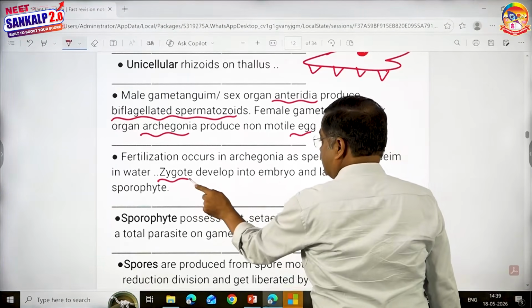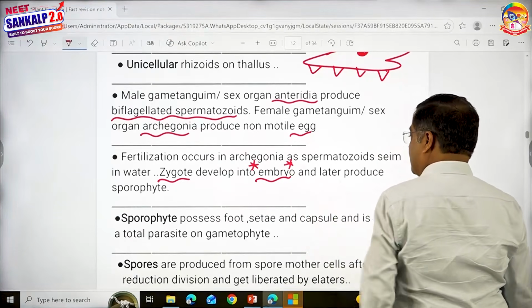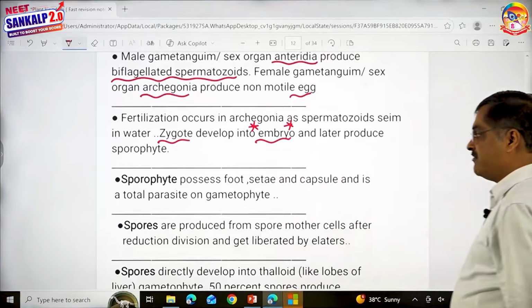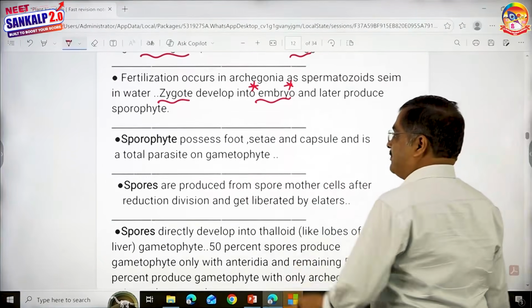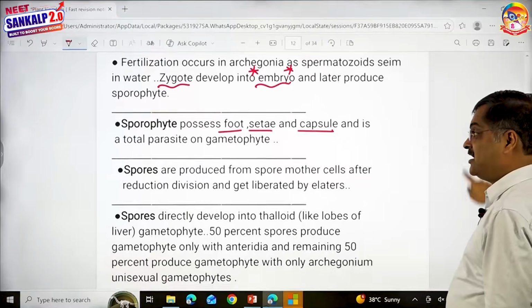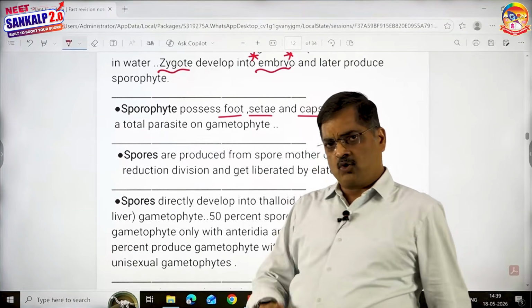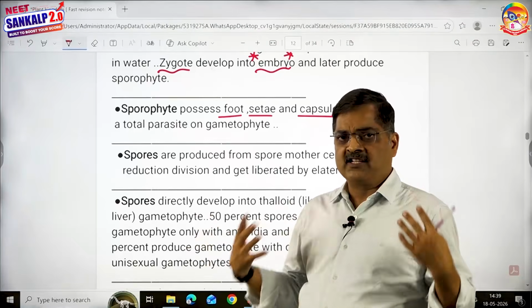Zygote develops into embryo. First time you see embryo, and this embryo develops into sporophyte. Now what does the sporophyte possess? Foot, seta and capsule. And it is a total parasite on gametophyte. If it is a liverwort, it is a total parasite because the sporophyte is non-green.